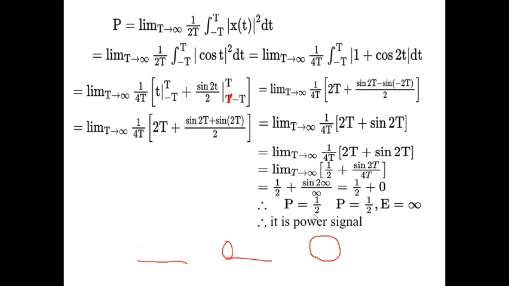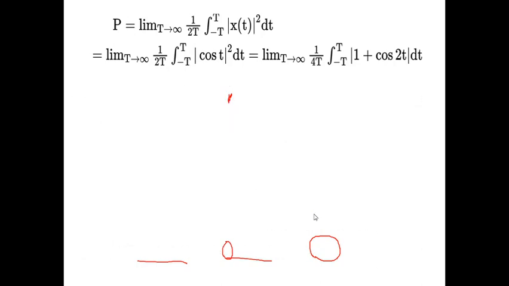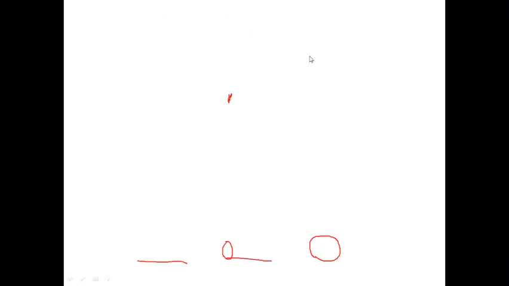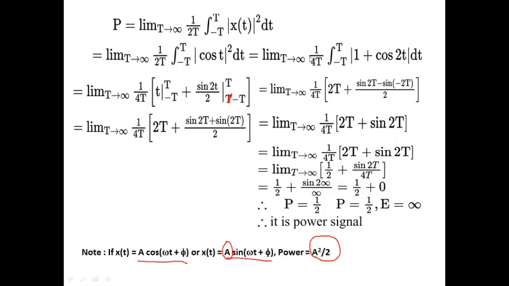So in our problem, what was the given signal? The given signal is x of t equal to a cos t, where the amplitude a equals 1. So in 2 marks, if you are given this problem to find out power, you can simply take power as nothing but a square divided by 2. So what is a here? 1. So 1 square divided by 2, which is nothing but 1 by 2. That is a very important takeaway. So if the given signal is a cos or sine signal, then the power is given as a square divided by 2.